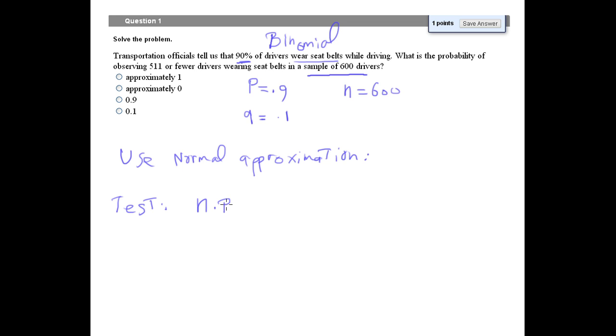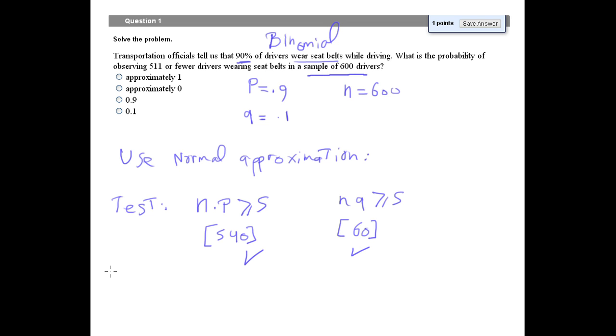That is, np should be greater than or equal to 5. Also, nq is greater than or equal to 5. np is 600 times 0.9. That's going to be actually 540, way bigger than 5, so that's okay. And nq will be 600 times 0.1, so when you multiply that, it will be 60, which is also way bigger than 5, so that's okay. Now we can use normal approximation.